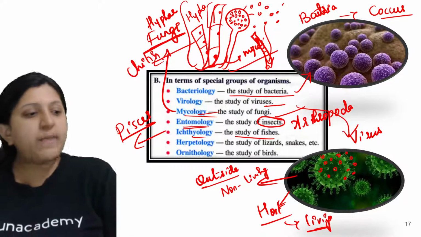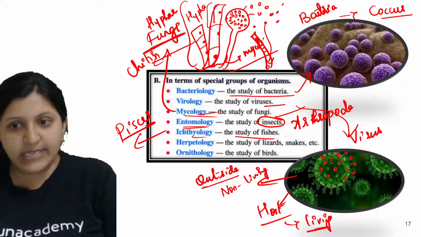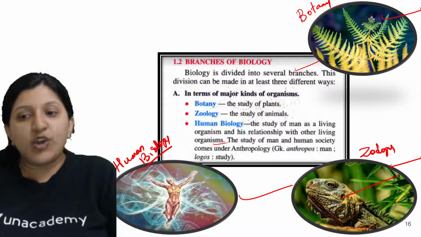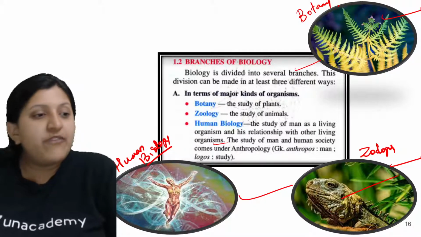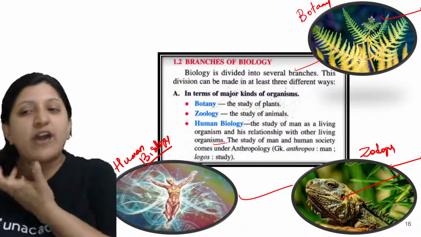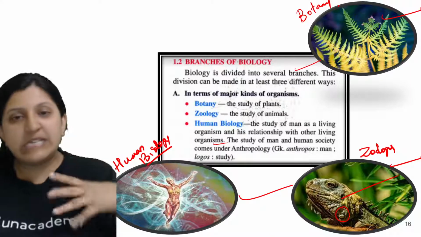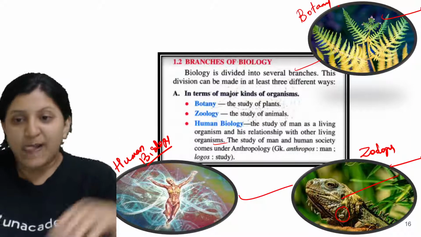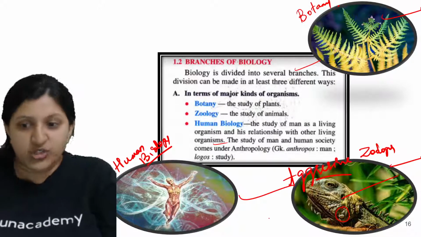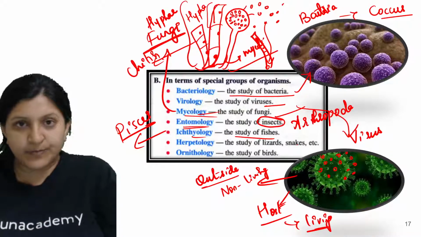Okay. So now herpetology, when we mention it, herpetology is the study of lizards, snakes, etc. You can see here, this comes under the category of a lizard. Whenever they want to escape from a predator, they are going to bulge up. They create an aggressive look so that the one in front of them gets scared. So they are creating an aggressive look by making certain changes in their body. Herpetology also covers their way of defense mechanism.